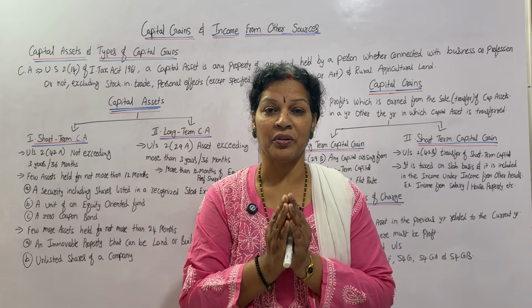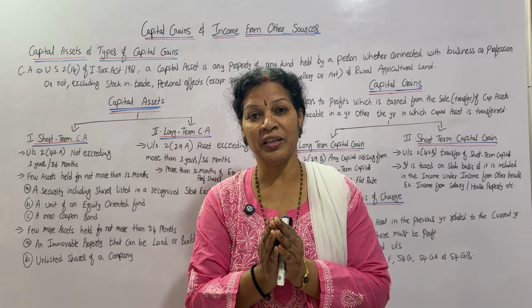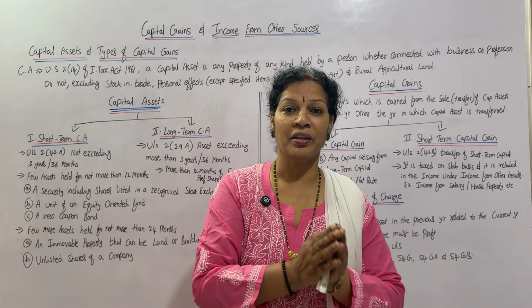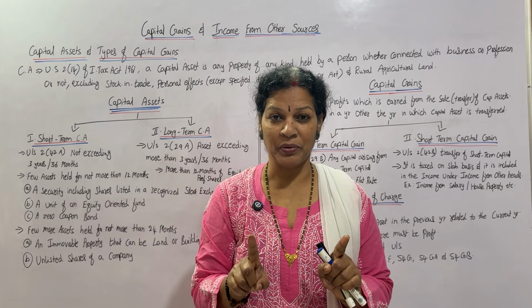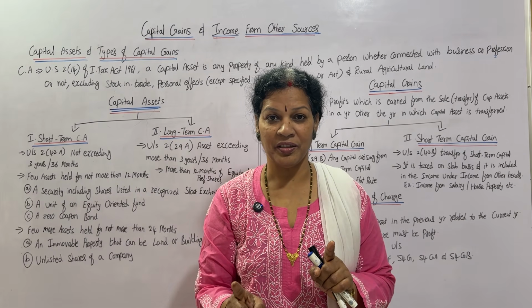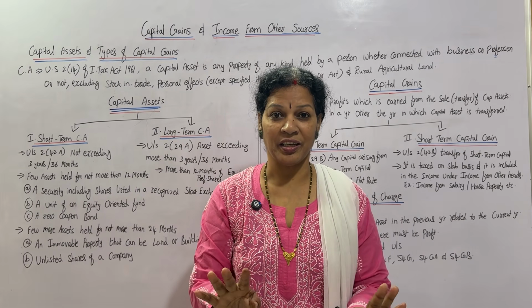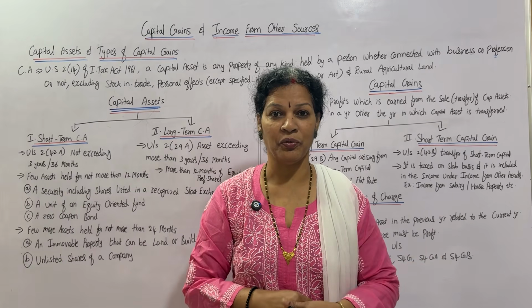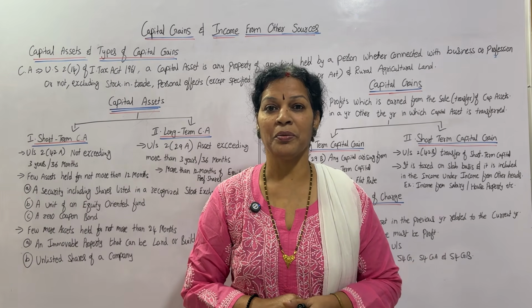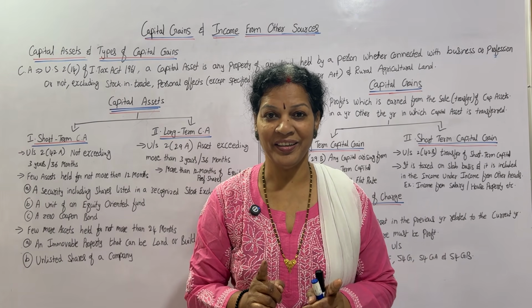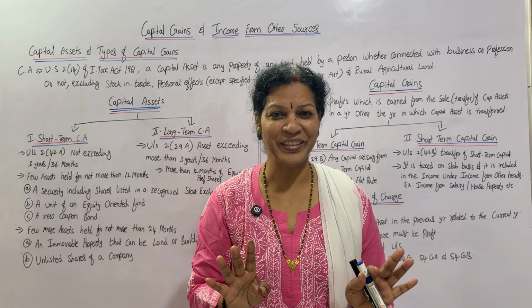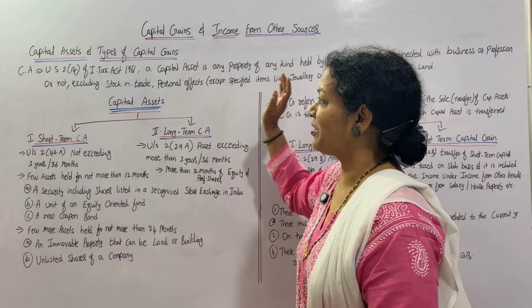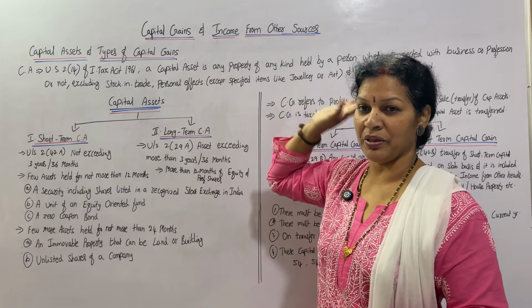You need to focus. Once you understand capital assets, then you can go for the capital gains. So these 2 concepts we are going to see: capital asset, then capital gain. This is a theory class. If you understand this, then we can go for practicals from the next class onwards. Ready? Very simple, easy chapter also. Focus, trust me.